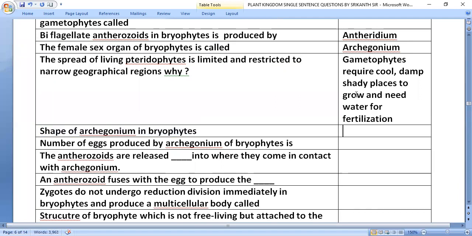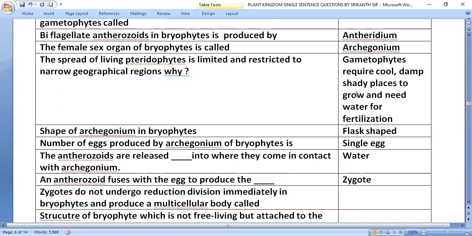Shape of archegonium in bryophyte: flask shape. Number of eggs produced by archegonium of bryophyte: a single egg. Antherozoids are released in water, where they come in contact with the archegonium. An antherozoid fuses with the egg to produce a zygote.